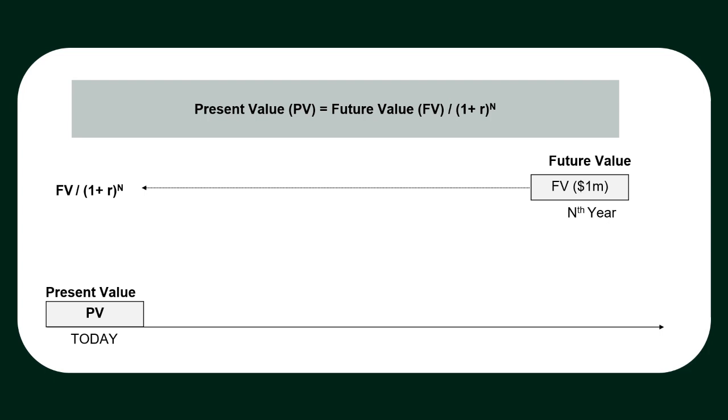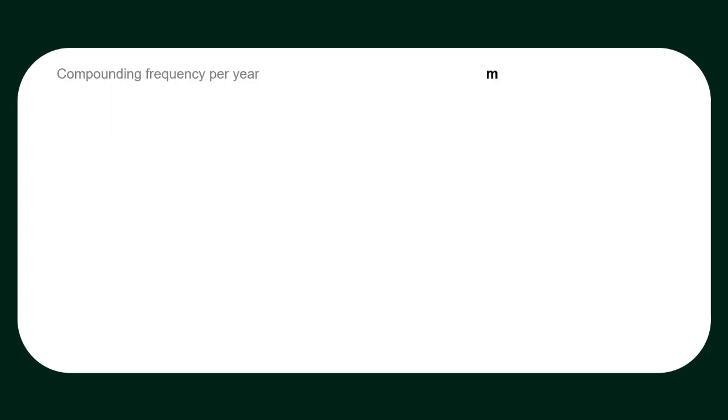Now let us change the compounding period to semi-annually, quarterly, daily, or let's say continuously. In this scenario also, I would generate return on my return at each compounding period. Let's say compounding is occurring m times per year. So if R is return per annum, then R divided by m should be return per compounding period.